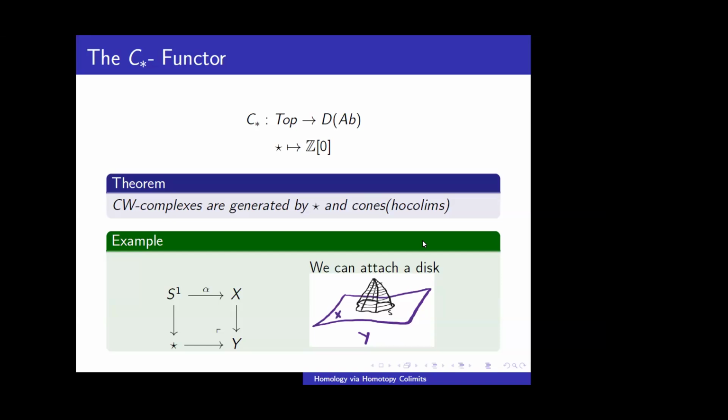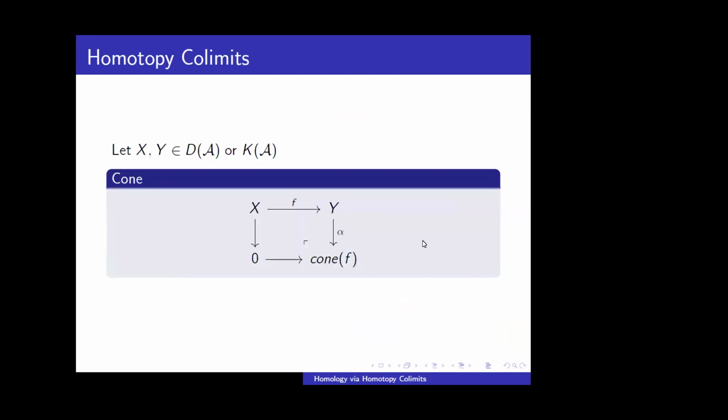One example: if we want to attach a disk, we just have to map S1 to X by an alpha, and the pushout of this diagram will be attaching a disk on X. So we defined cone for the derived category also. The name was not clear, so why do we say this is a cone? This is because in the homotopy category, the homotopy colimit is exactly the cone of f. So alpha f is exactly the zero map, homotopic to the zero map, and any zero map factors through this.